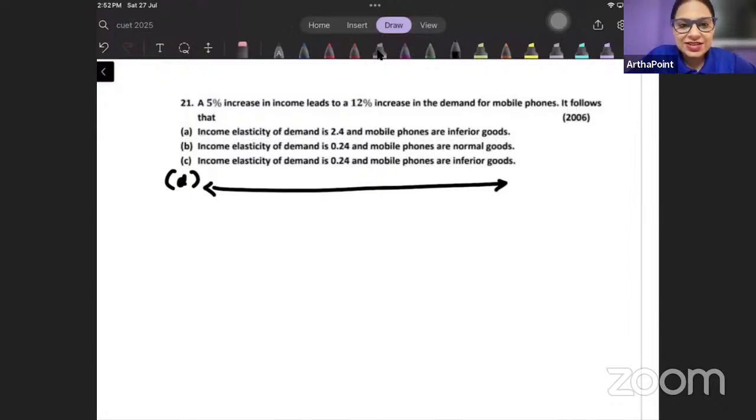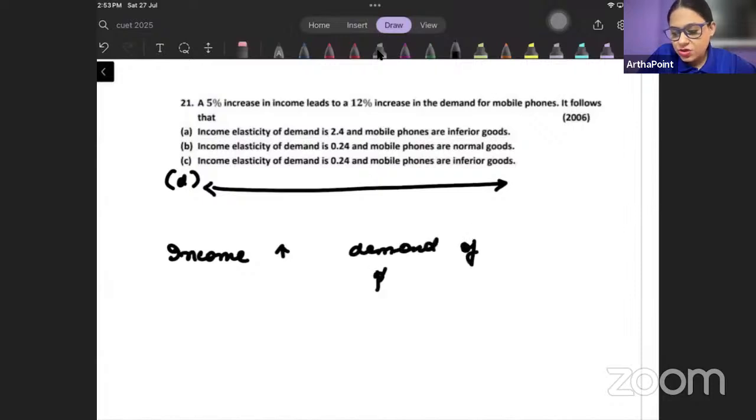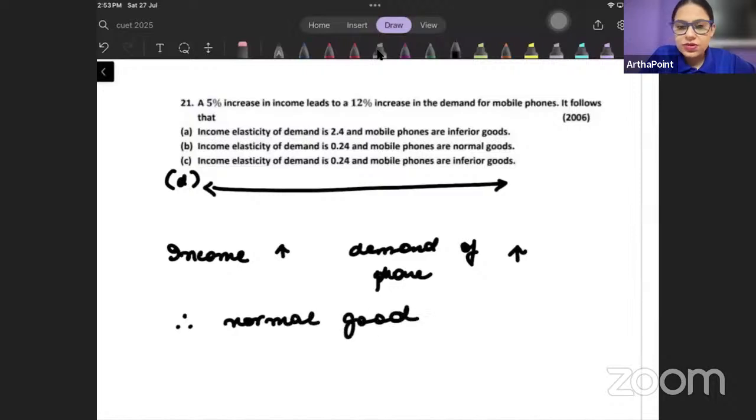तो एक बार देखते हैं जरा. It says 5% increase in income leads to 12% increase in demand. So first of all, when my income is increasing, the demand of phone is increasing. So definitely phone cannot be inferior. Income बढ़ रहा है, demand बढ़ रहा है. So I can say that this is a normal good, right?